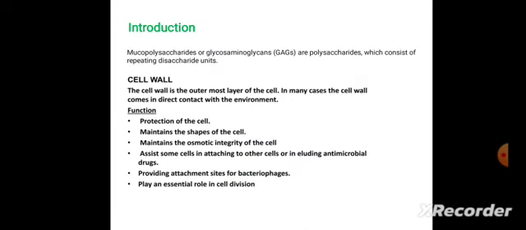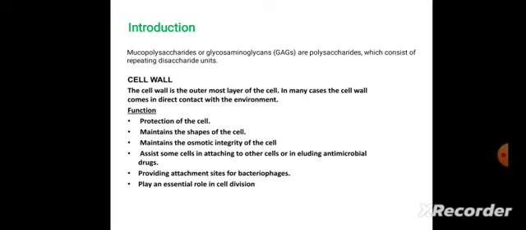Introduction. Mucopolysaccharides are glycosaminoglycans or polysaccharides which consist of repeating disaccharide units. Cell wall. The cell wall is the outermost layer of the cell. In many cases, the cell wall comes in direct contact with the environment.